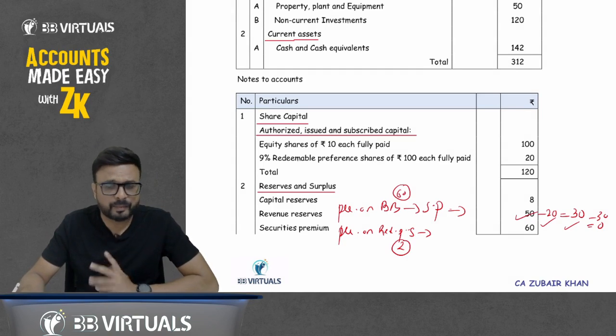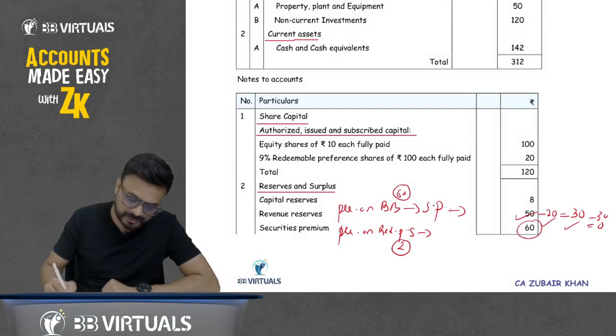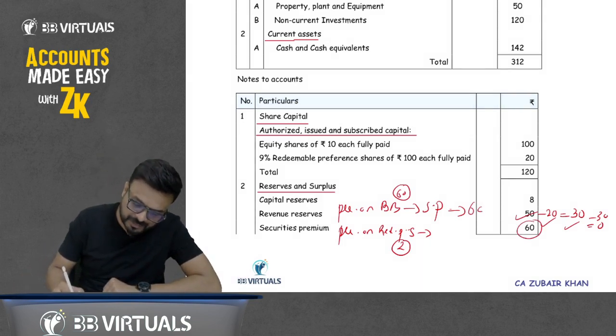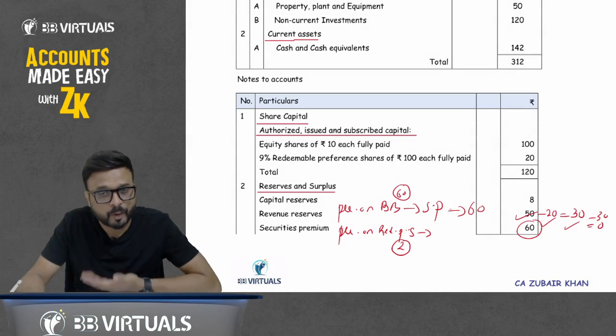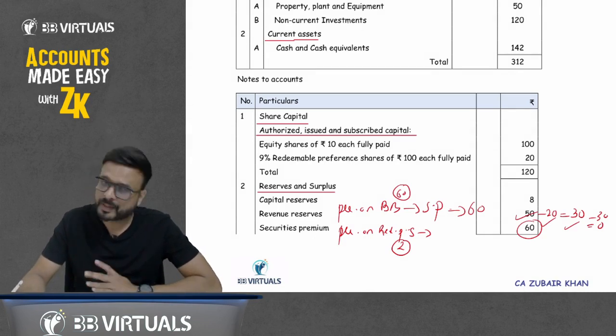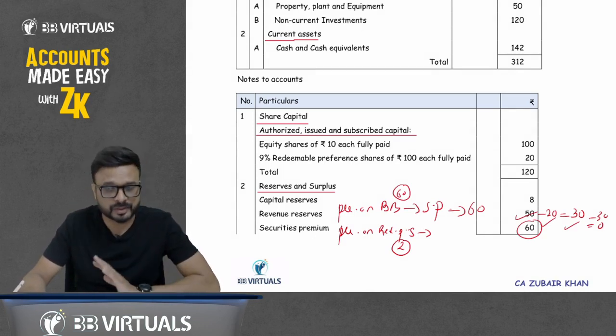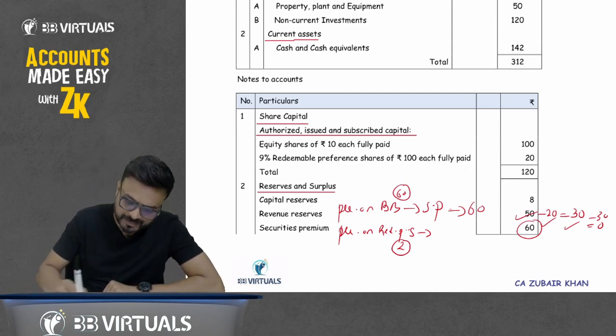So it's okay, but for the premium on buyback I will utilize securities premium. Do we have balance in securities premium? Yes, we have a balance of 60. So I will utilize this 60 against the securities premium. But what about the premium on redemption of preference share? First I will give preference to revenue reserve. Do we have balance in revenue reserve? No, 0.